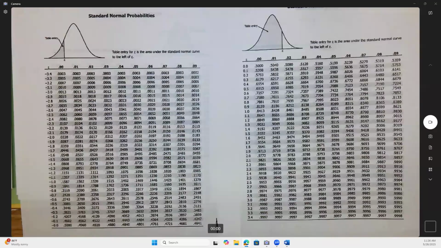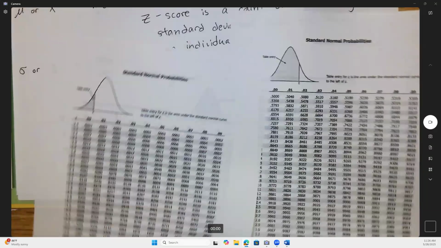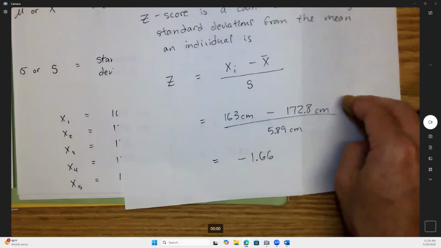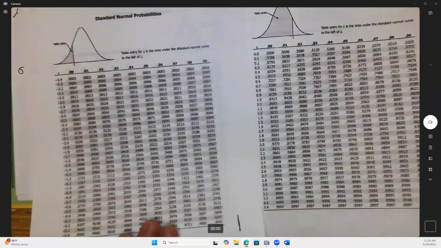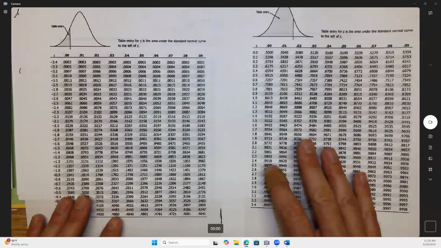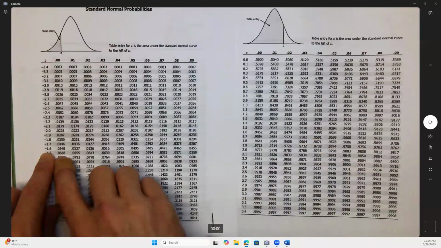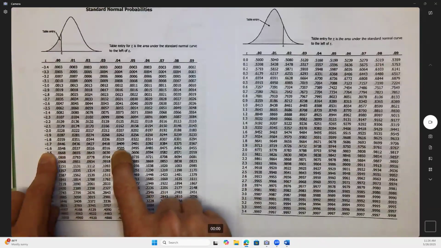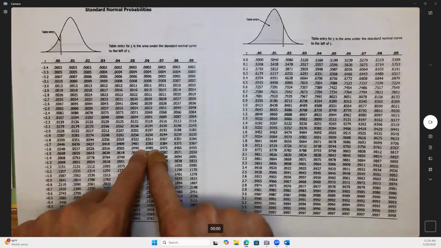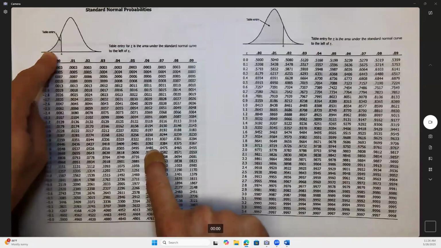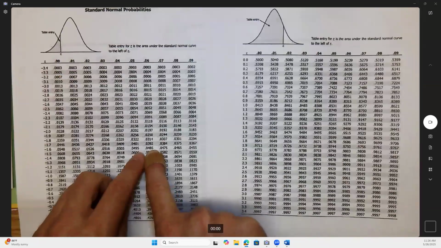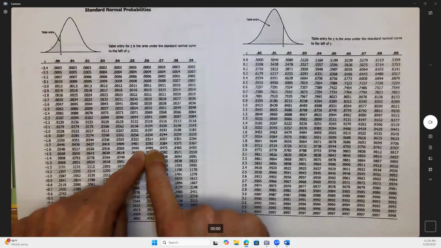Is there a question so far about how to get a z-score? Okay. Actually, I have a z-score because we just found one here. I got -1.66. Notice this is unitless because it's centimeters over centimeters. Just remember, it's a count of how many standard deviations. So -1.66, what would this mean? Again, for anything that's normally distributed, you can use the z table. So I'll go to -1.6, and 0, 1, 2, 3, 4, 5, 6. That's right here. What this tells me is how much of this bell curve is shaded up to that value. You guys get that? Now it says a decimal, but can you go from decimal to percent? You very simply multiply by what?